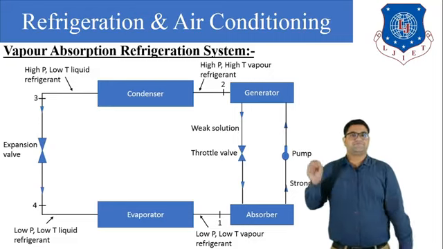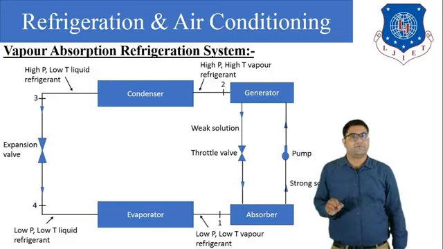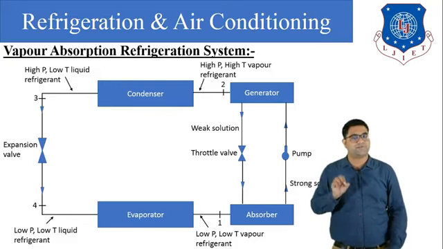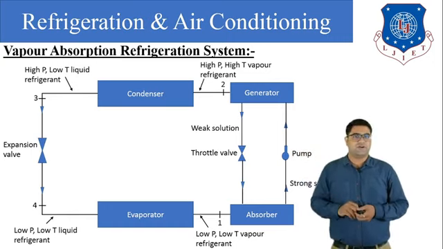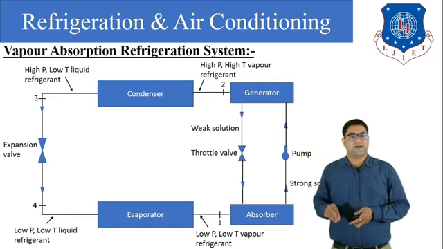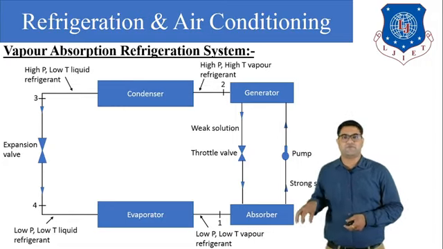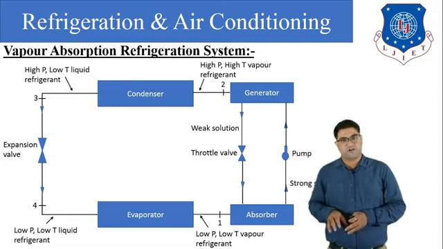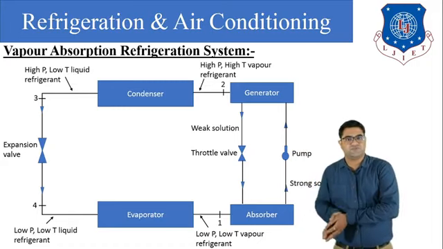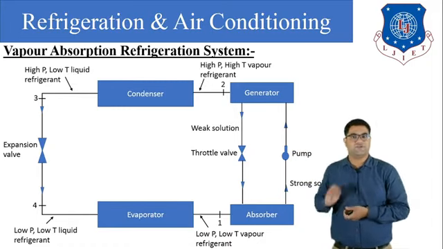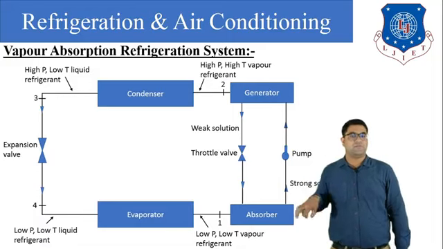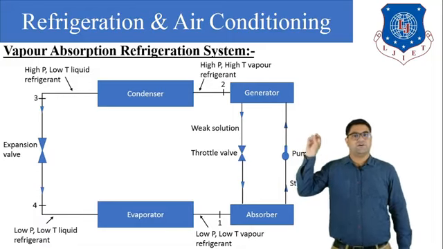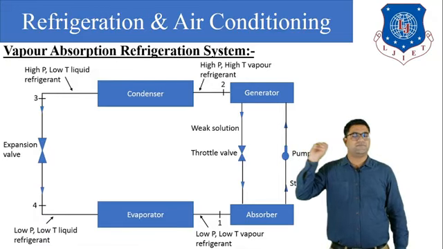So here you can see that low pressure, low temperature liquid aqua ammonia solution is present in the absorber. Now here we are going to use a pump. The pump will supply the aqua ammonia solution from the absorber to the generator. We all know that a pump is the device which is used to increase the pressure of any liquid. So with the help of the pump we increase the pressure of the aqua ammonia solution and it will reach the generator.